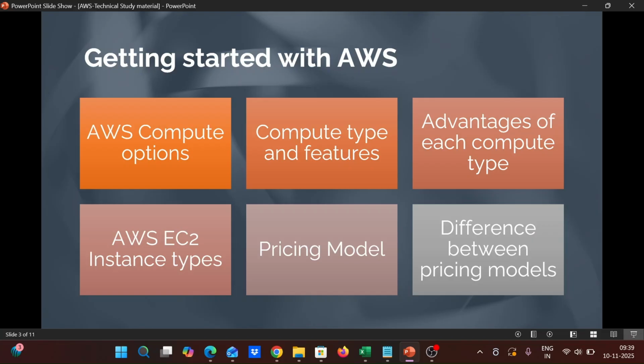Based on the EC2 instance type, it is divided into 5 types: general purpose instance types, compute optimized instance types, memory optimized instance types, storage optimized instance types, and accelerated computing instances. For each instance type there is a specific usage.